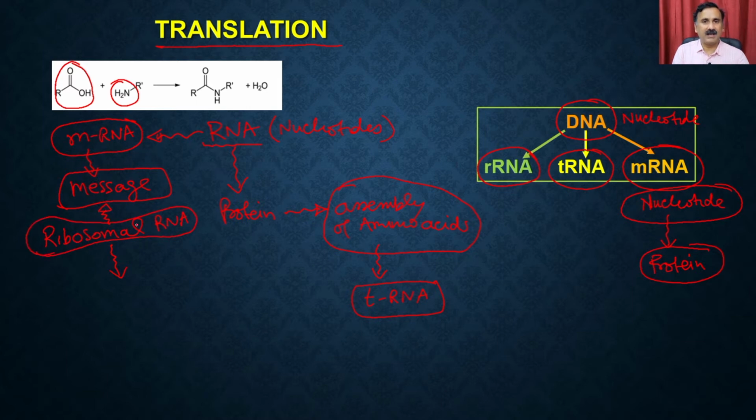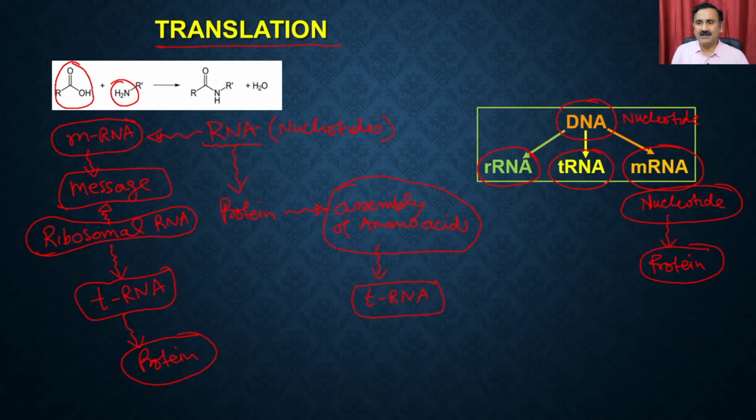So ribosomal RNA is going to be on the interface, where on one side it is going to read the message on the messenger RNA, and on the other hand it is going to assemble the tRNA into a sequence so that you ultimately have the assembly of these amino acids in a particular sequence, and it is responsible for the synthesis of protein molecules.